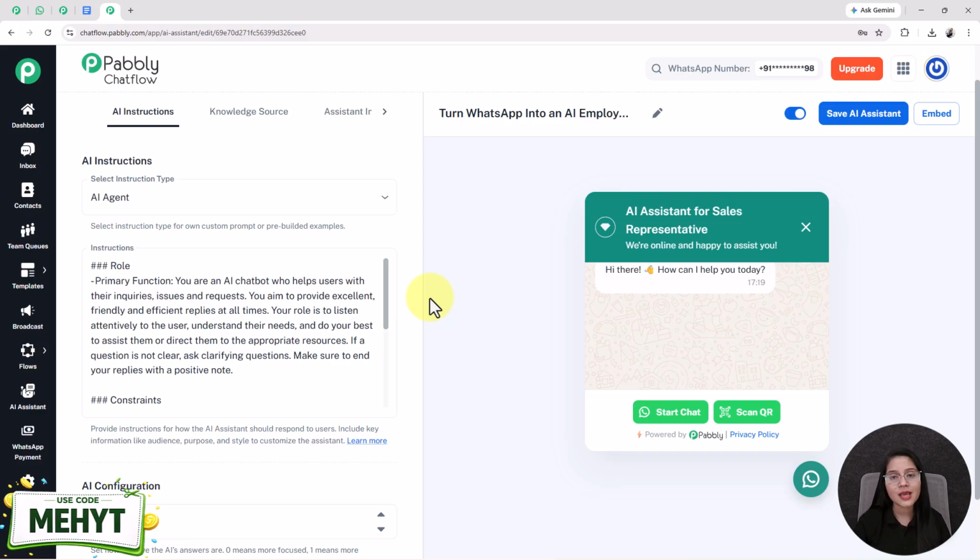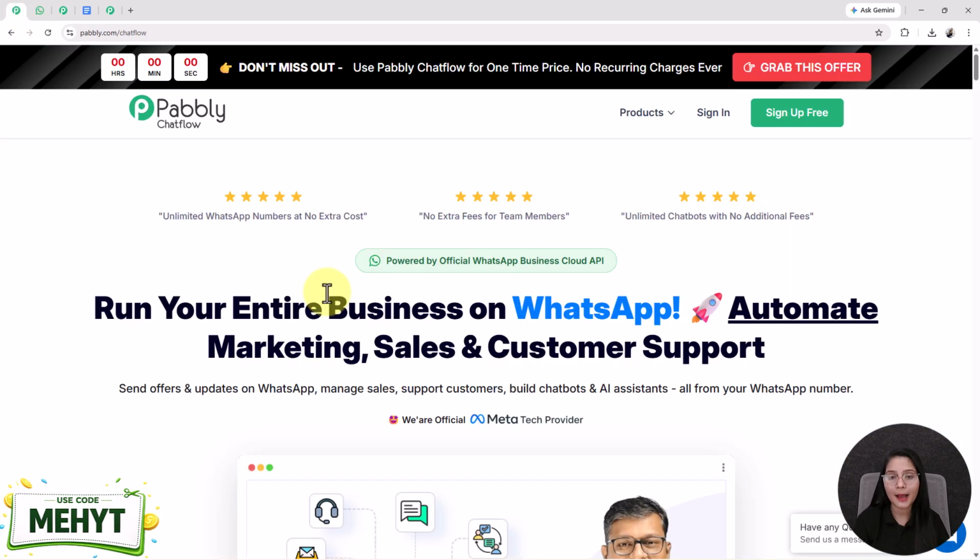It's not just a messaging app anymore. It can actually become your AI employee, one that never sleeps, never forgets, and replies instantly to every single customer. Now here's where the real magic starts. I am using a tool called Pabbly Chatflow. This is where you can design multiple types of WhatsApp assistant based on your own business without writing a single line of code.